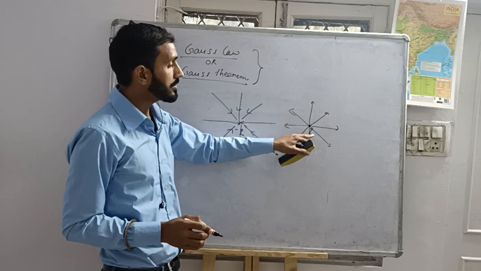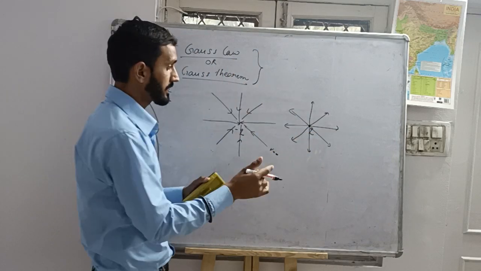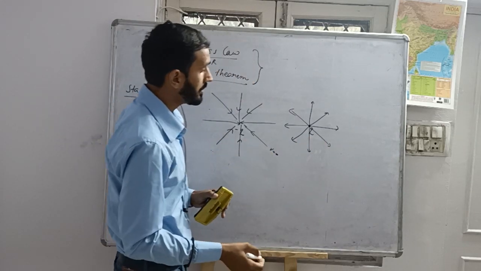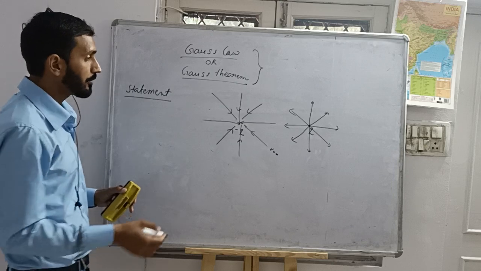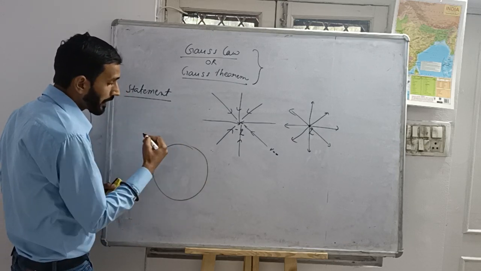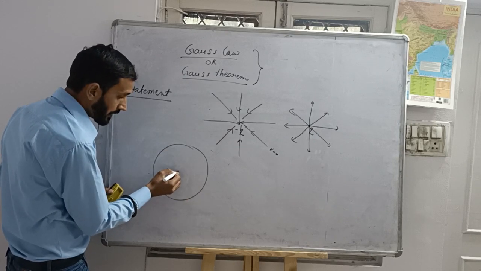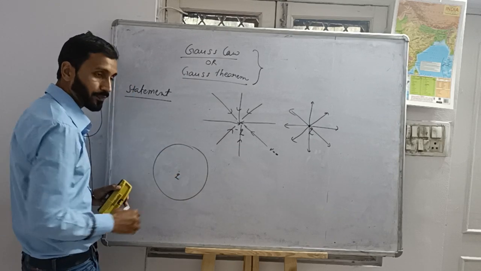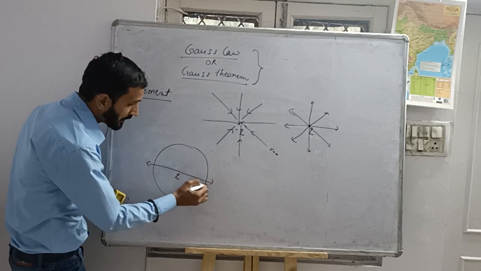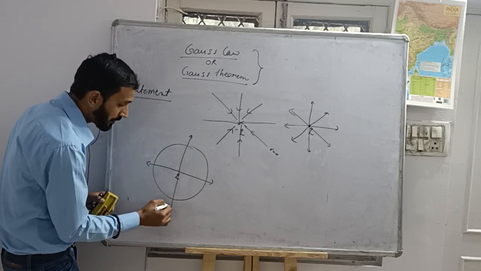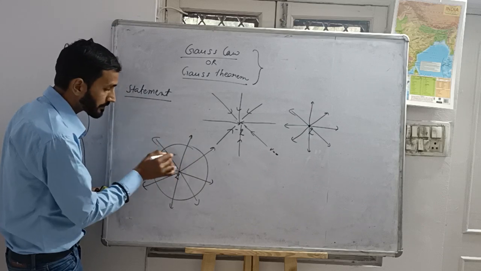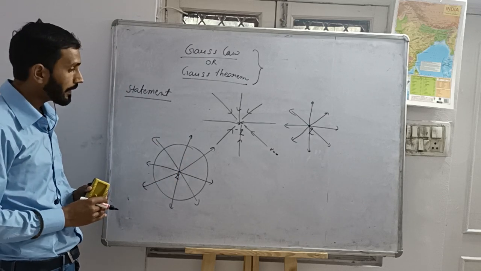And if we enclose this charge in a closed surface, for better understanding, I am going to draw another diagram. Let we have a closed surface, and here the charge Q. Understood? And it will emit the electric field lines in this way. Okay?